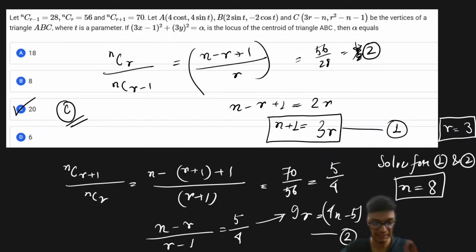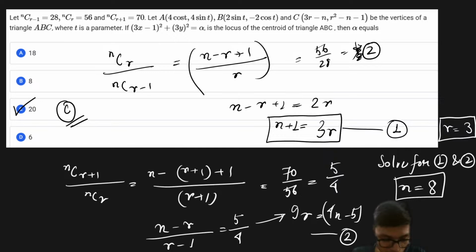So this is going to be very simple and straightforward. Once you calculate the value of n and r, you can solve for the particular triangle, and then you will get the locus of the coordinate of the centroid as the following circle, that is (3x minus 1) whole square plus (3y) whole square is equal to alpha. That is the locus of the centroid of triangle ABC, as mentioned in the problem. So from here the alpha value is equal to 20, which is option C.